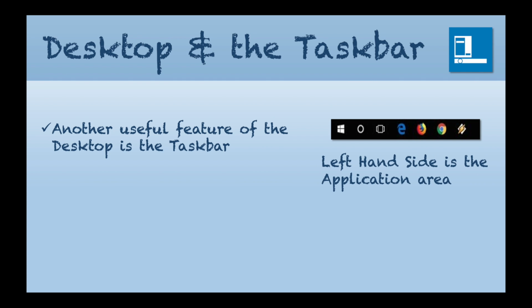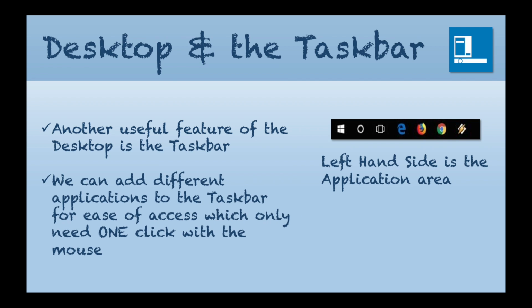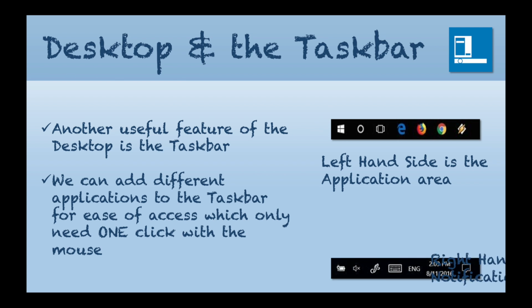We can add different applications to the taskbar for ease of access, which only need one click with the mouse. If you are opening icons or apps on the desktop itself, they will need a double click, but if you're using the taskbar, they only need the one click.